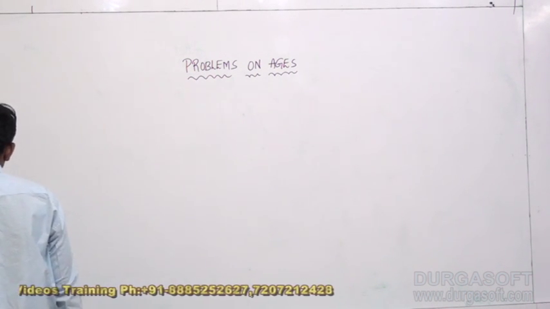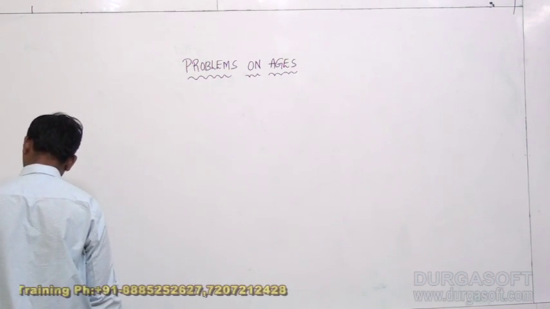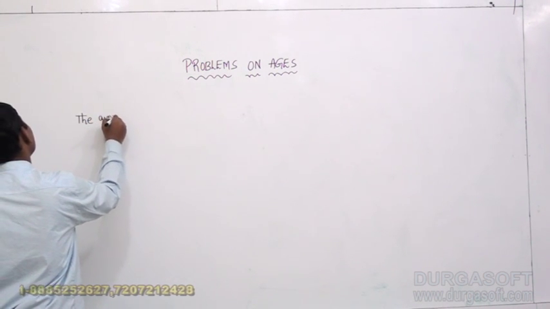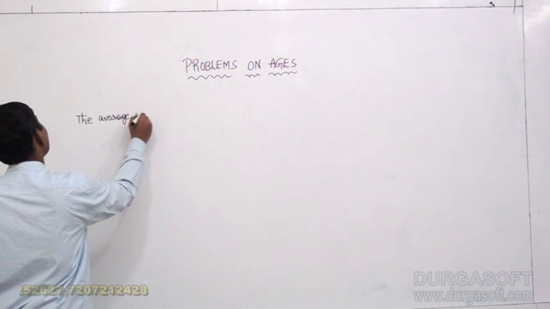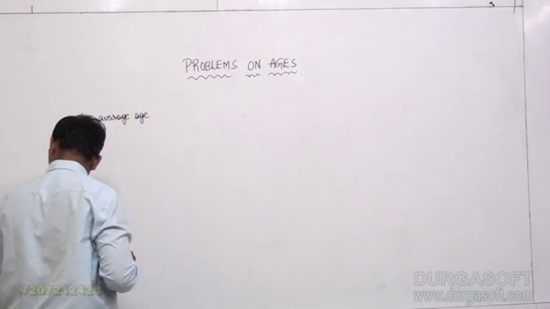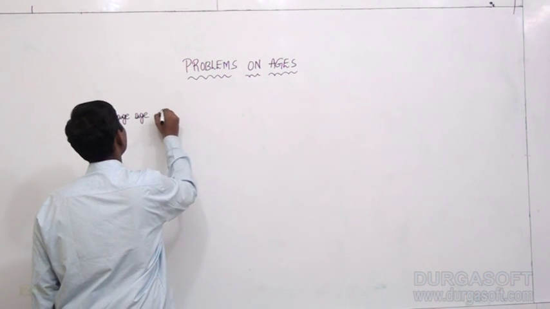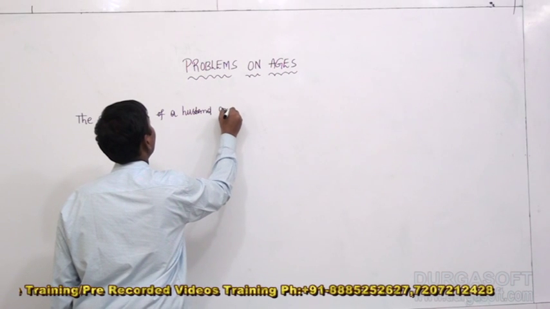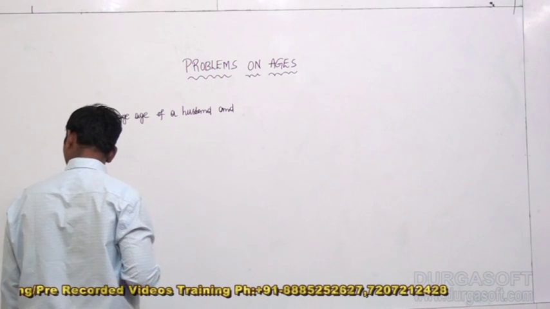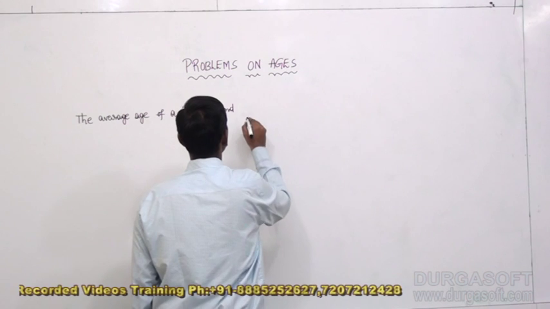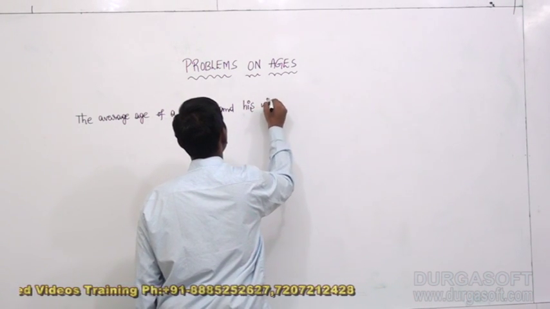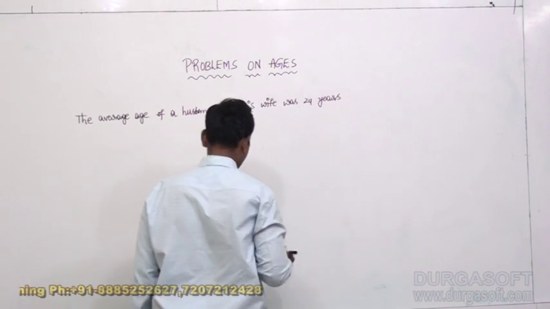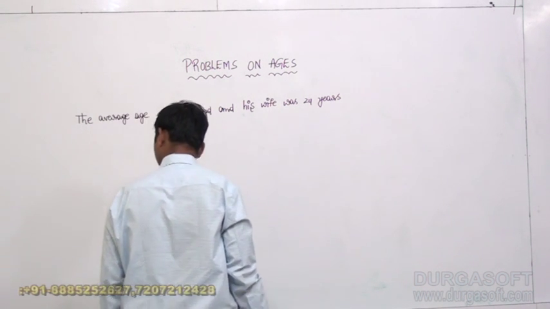The average age of a husband and his wife was 24 years at the time of their marriage.